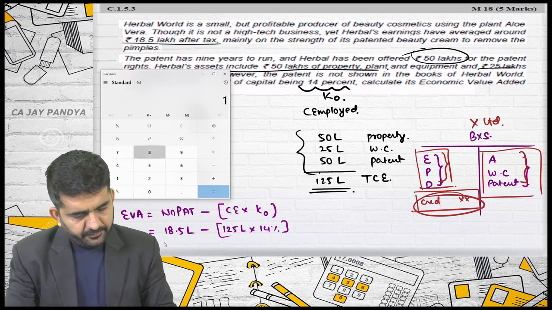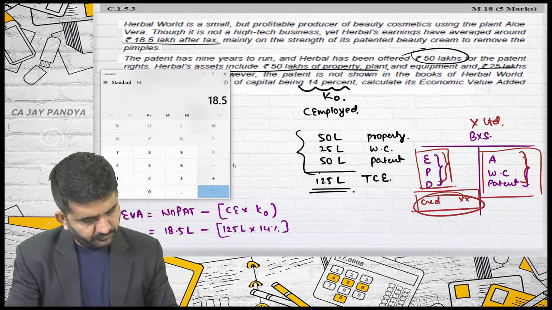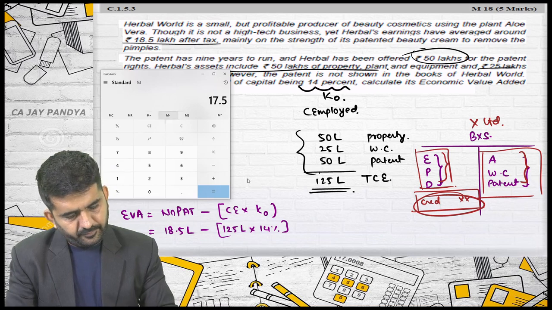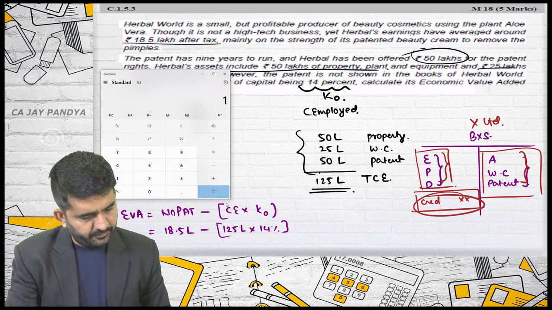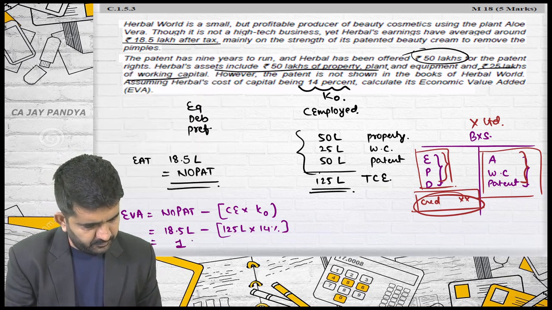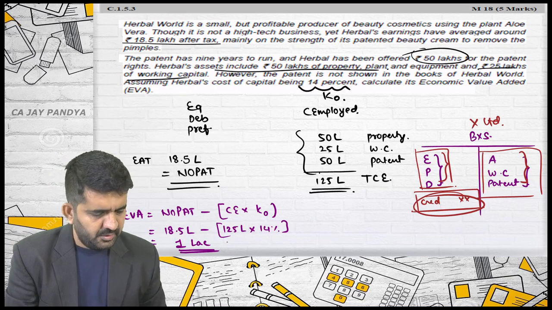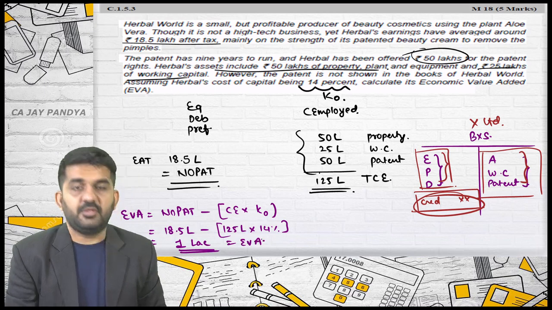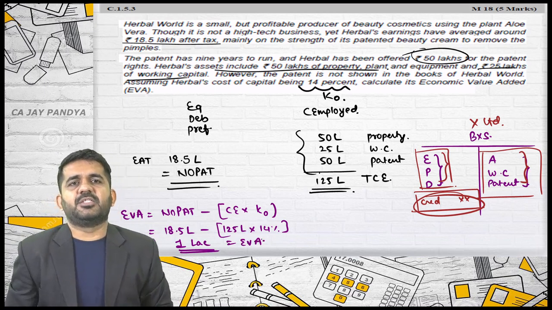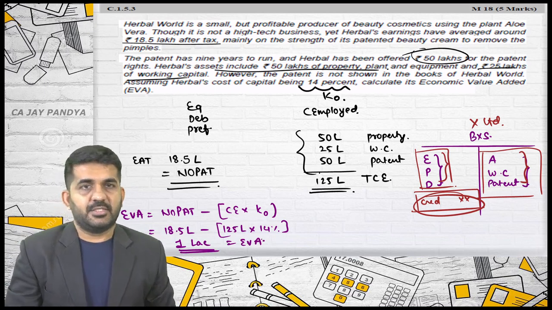Answer will be 1 lakh. Yes, this is nothing but EVA. Easy question, just a concept that even if the patent is unrecorded, you should always consider it. Is it correct?